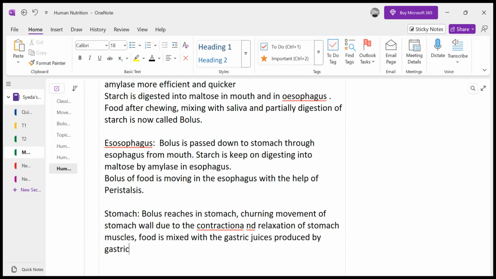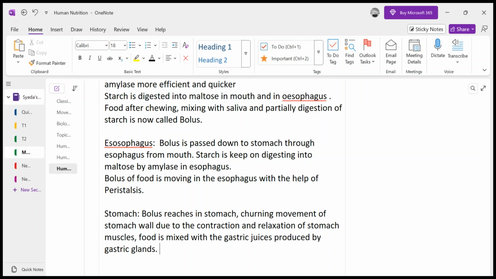There are glandular cells present in the stomach wall, and basically, the stomach is an organ, so it consists of different types of tissues. As we know, a tissue is a group of similar cells performing one function. So the stomach has muscular cells that perform the churning movements. The stomach has glandular cells that release gastric juices, and it also has glands which secrete mucus.